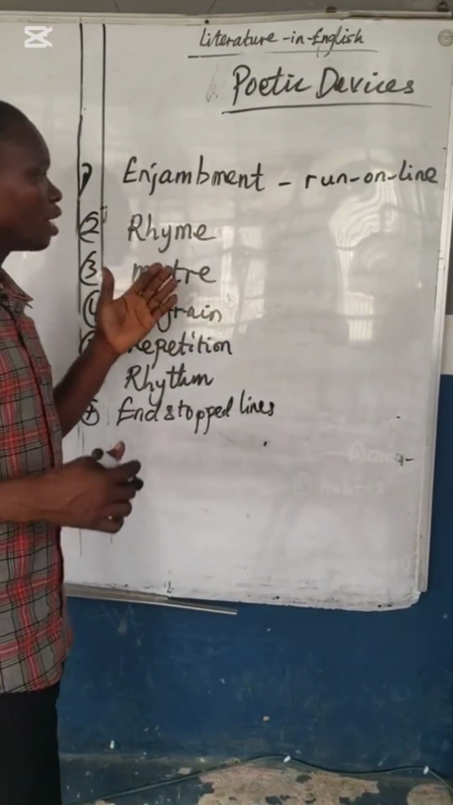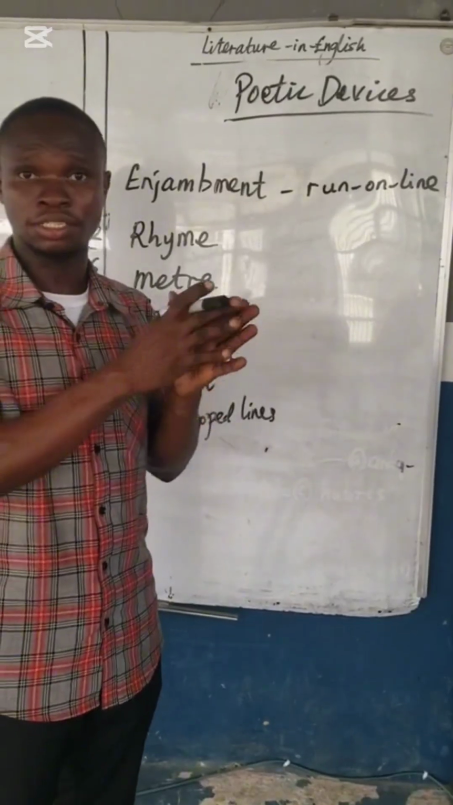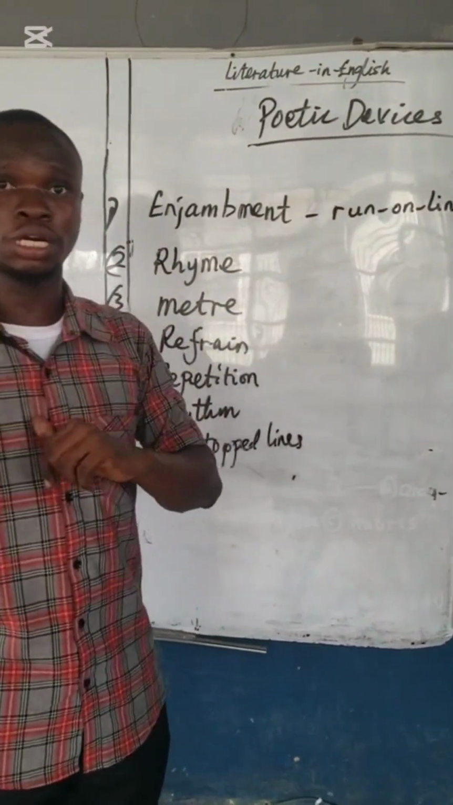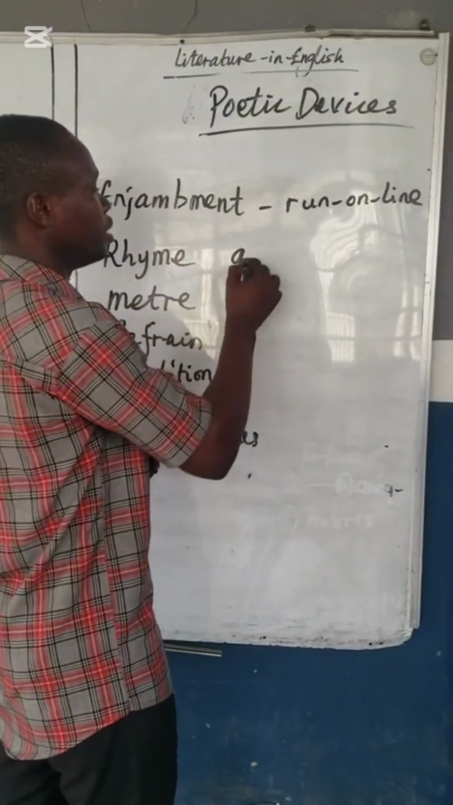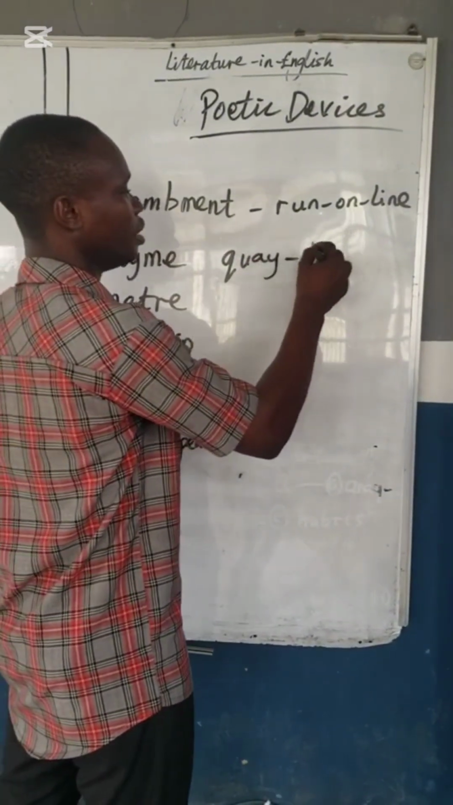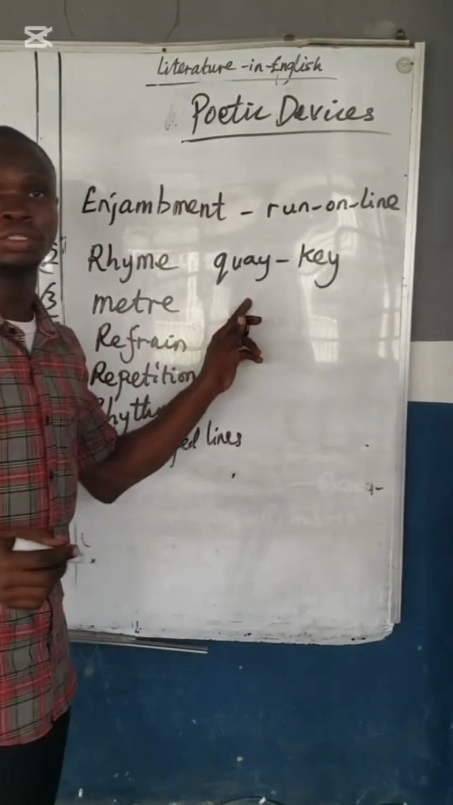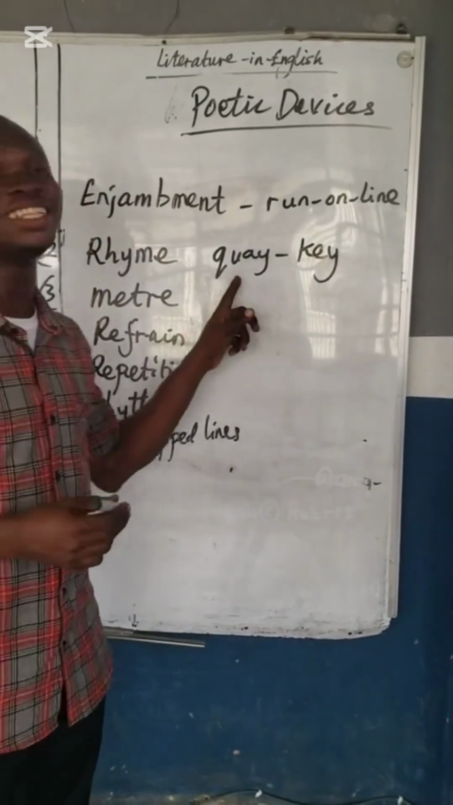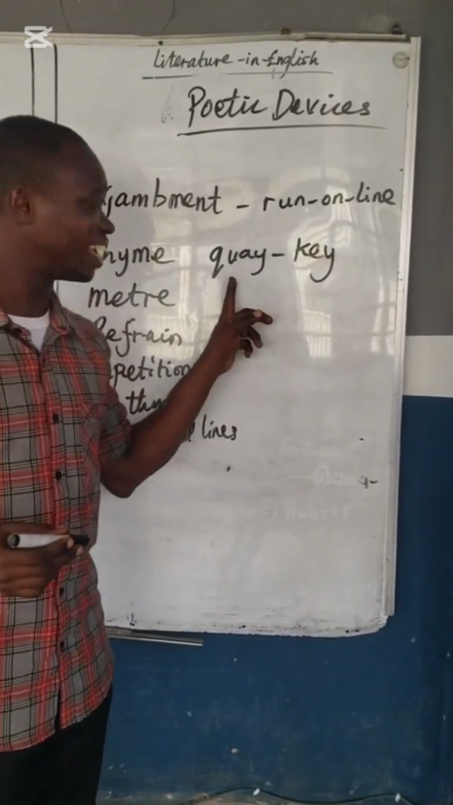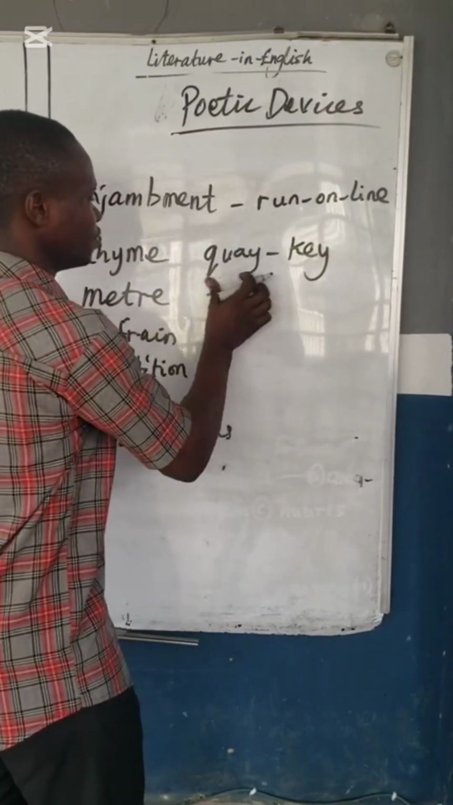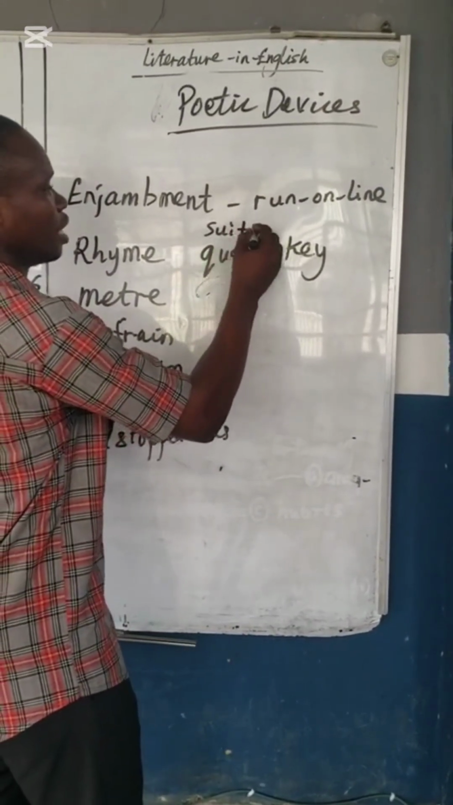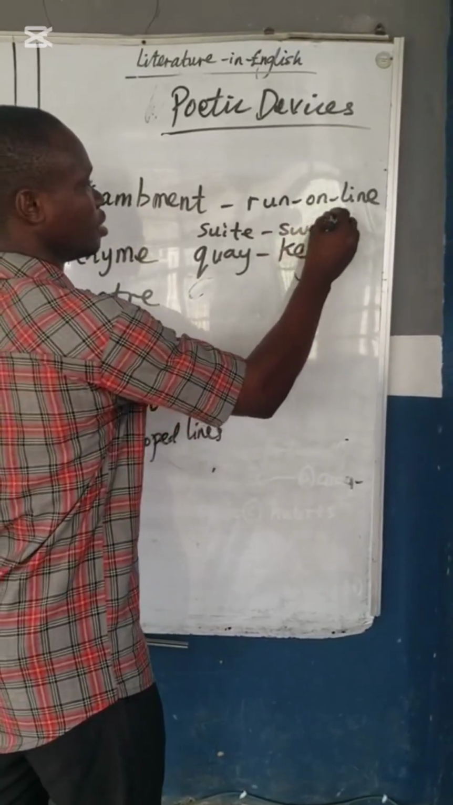Then we also have rhyme. What is rhyme? Rhyme simply means the similarity in sound that a word shares with another word. So if I have something like this, for instance, I have key and I have key. These two words rhyme. Of course, many people pronounce it as koi. This is not koi. This is key. Okay, it rhymes with this.